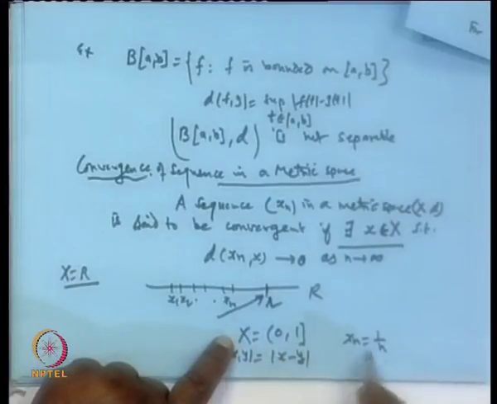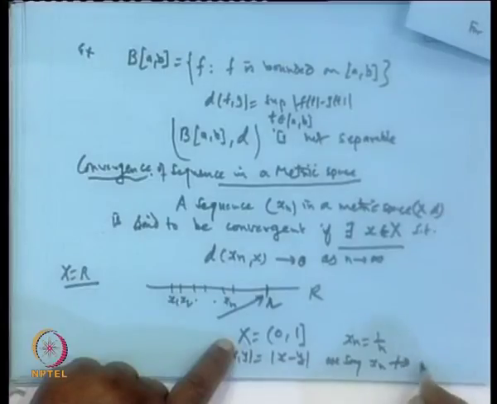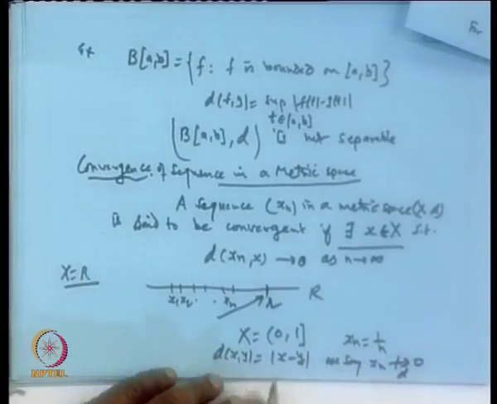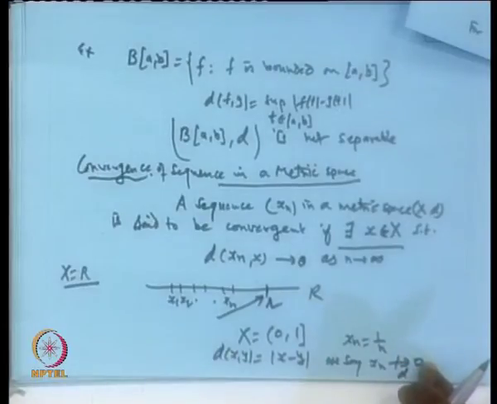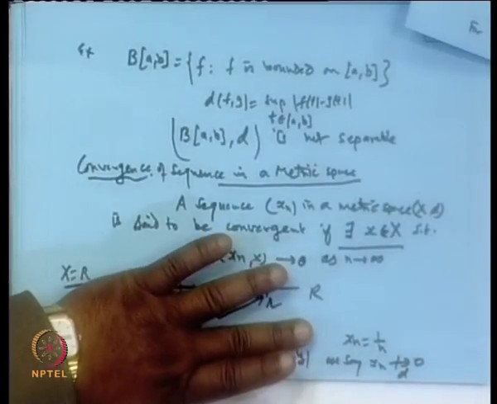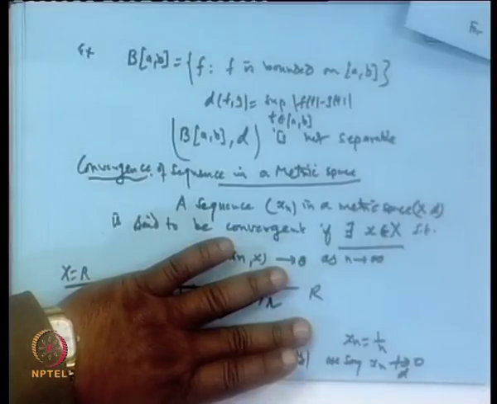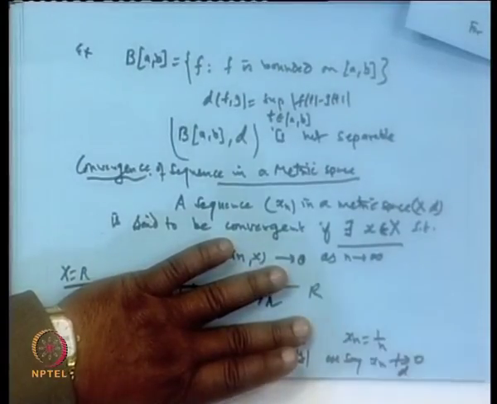So, though x_n goes to 0, because the limiting point is not available, we say x_n does not converge in this metric space. But if I simply take x_n equal to 1/n and X to be the entire real line R, obviously 0 will be available in R, so the sequence is convergent.